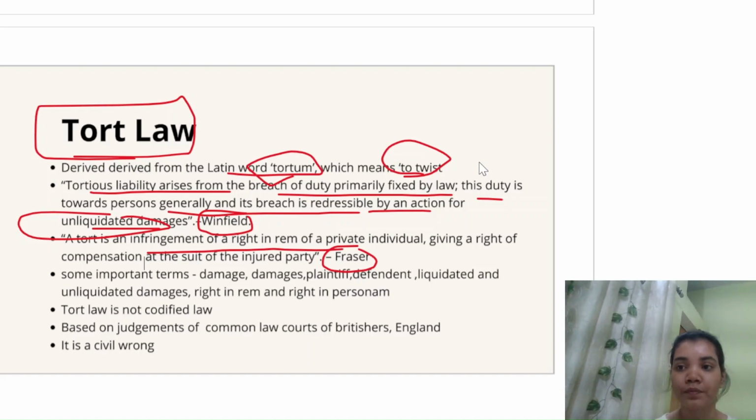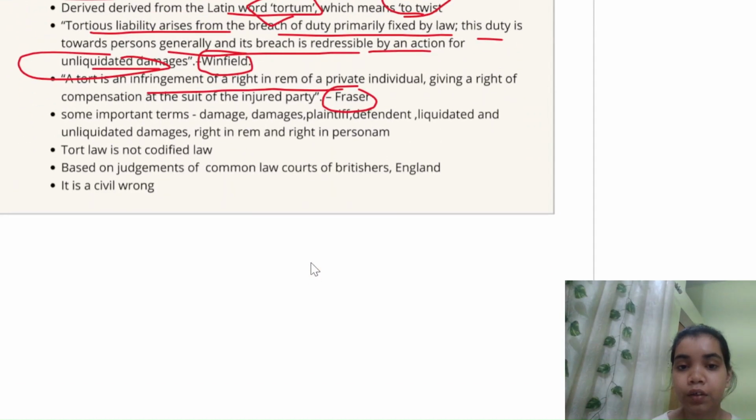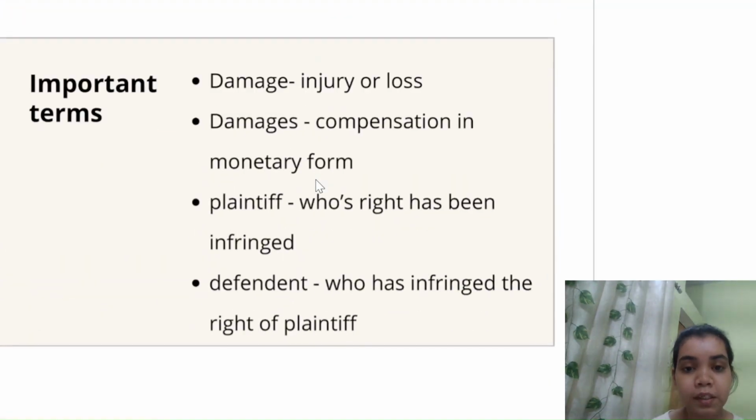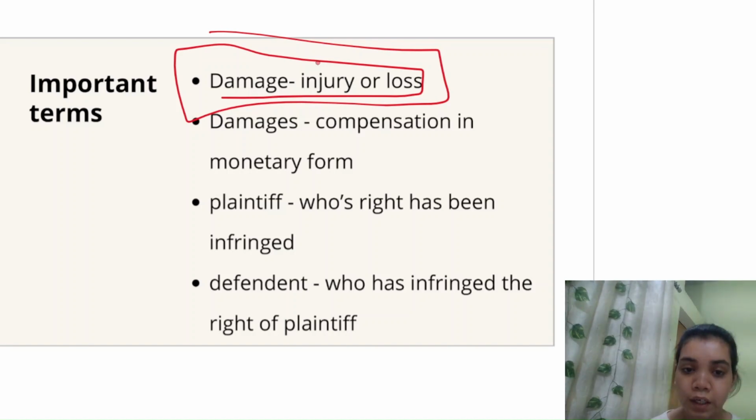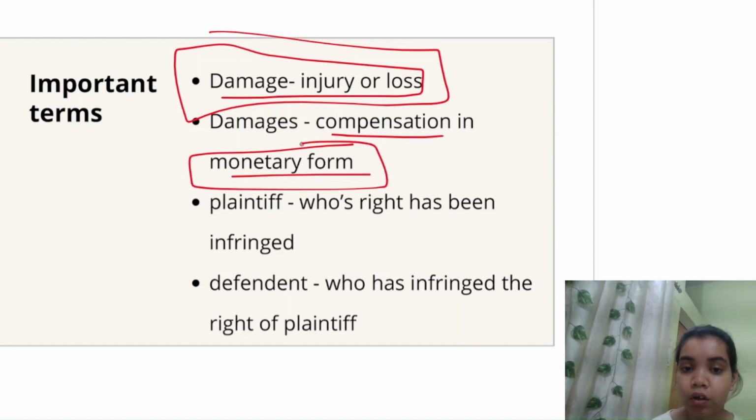And then there is the term unliquidated damages. Okay, so I'll explain the word damages first. Damage means injury or loss, in terms of legal right. Damage means violation of your legal right. So damage in legal language means injury or loss of your legal right. And damages means compensation in monetary form, which is given by the court in the form of a remedy.